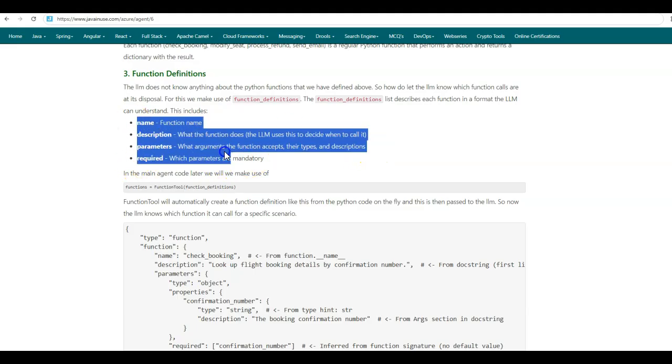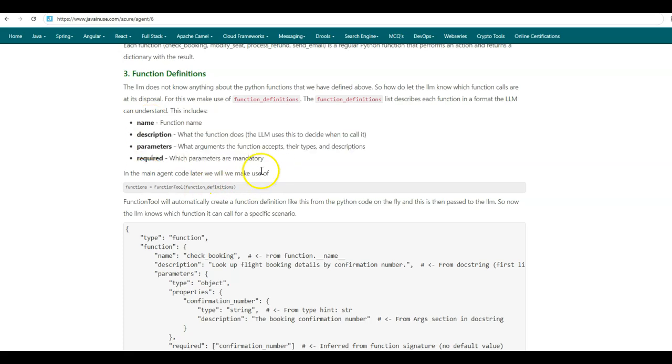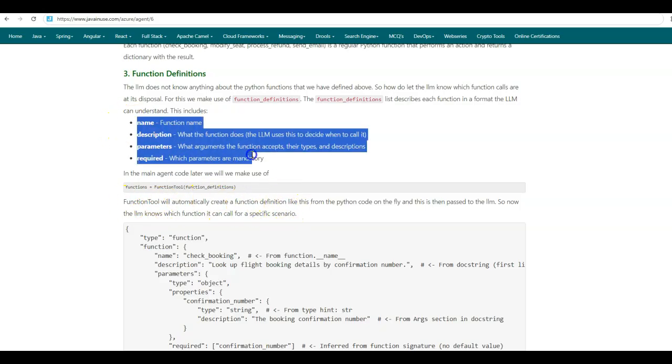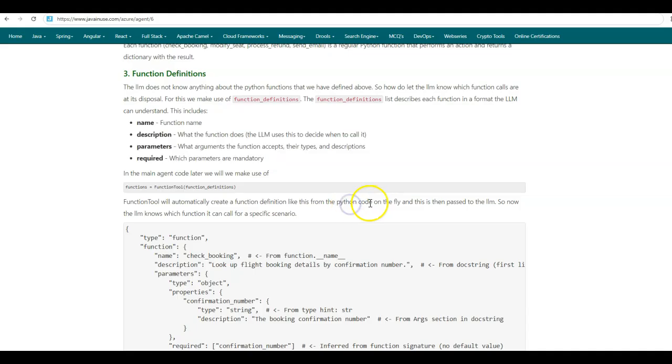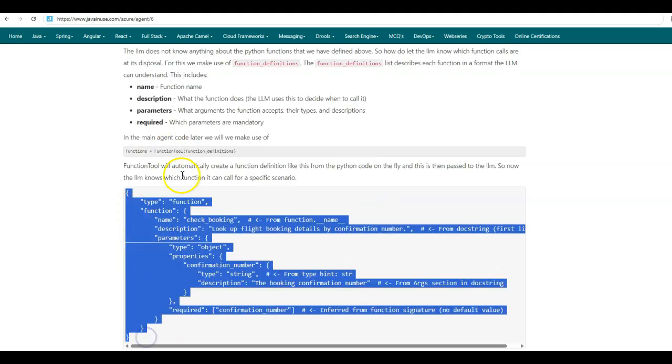The function definition format that we have here is specific to the OpenAI models. If you are using some other models like Anthropic models, then this format will differ. In the main agent code later, we'll be making use of something called function tool. The function tool will automatically create a function definition in this format from the Python code. This is the function definition that the function tool will create.